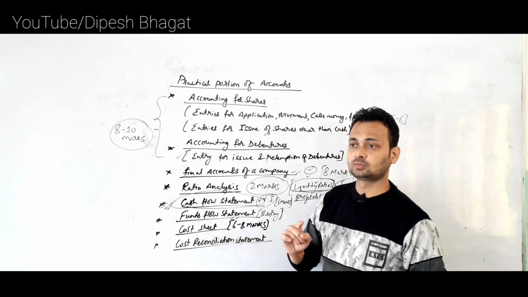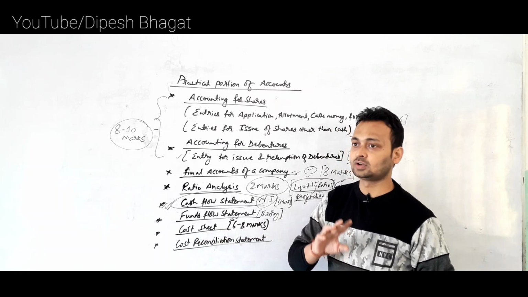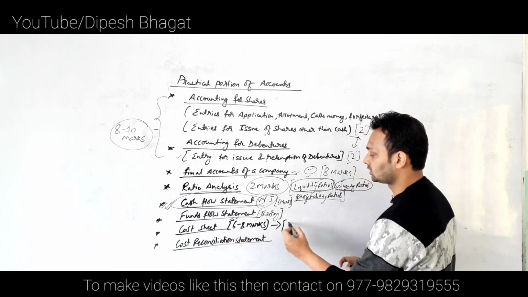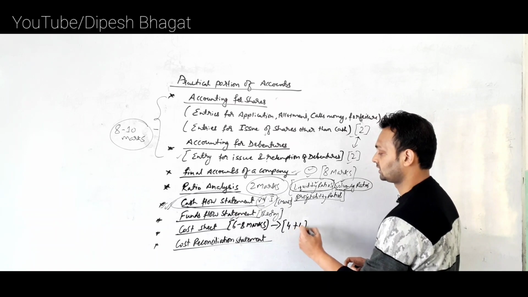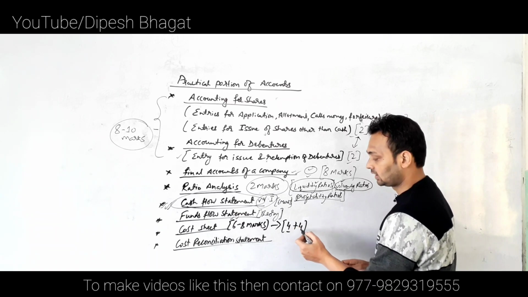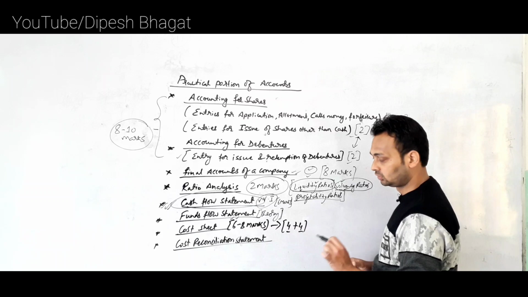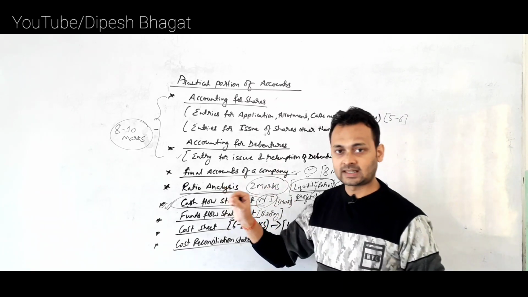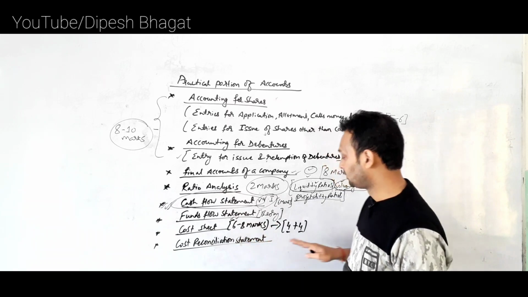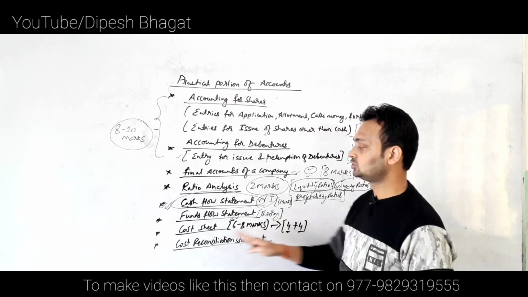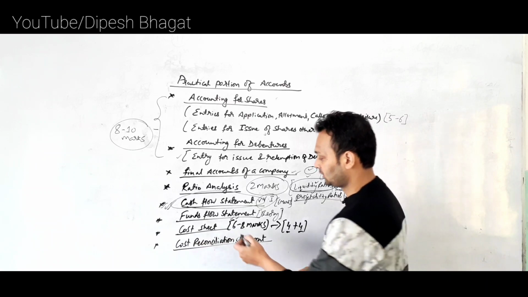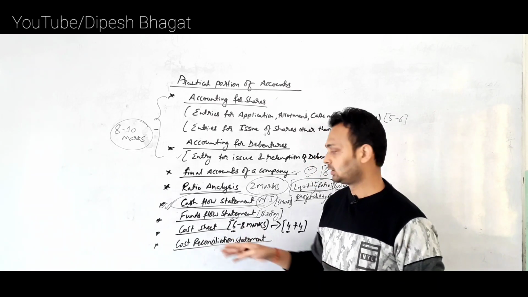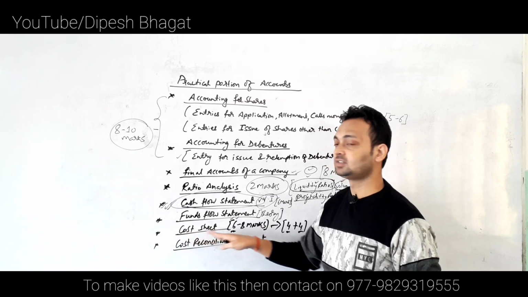And similarly also focus on the tender cost sheet, as you may have a question on the tender cost sheet too. Then the question may be divided into 4 plus 4 marks, 4 marks for the cost sheet and 4 marks for the tender cost sheet. So in that case what you need to do is first prepare the cost sheet, calculate the required percentages, and then prepare the tender cost sheet. So in this way the question may come for 6 to 8 marks. Most probably 6 marks, but you can allow a space of about 6 to 8 marks. So that type of question is going to come from the chapter cost sheet.